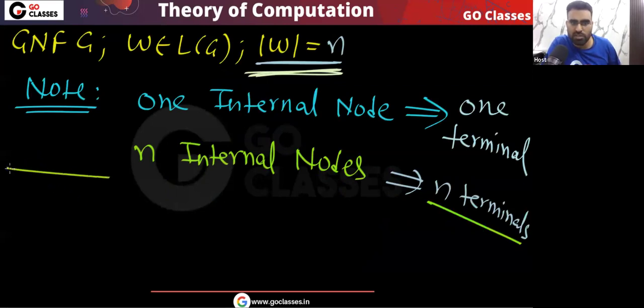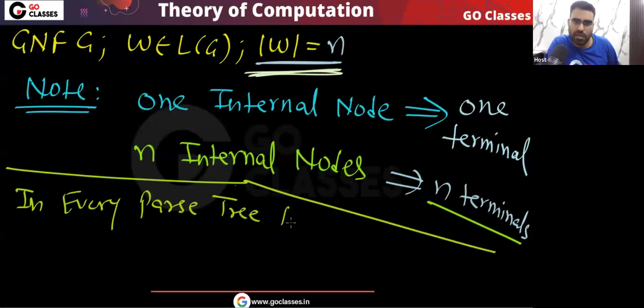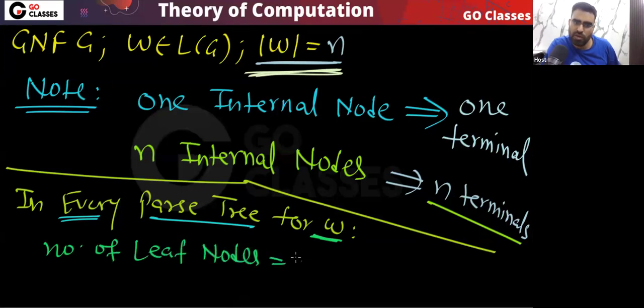So finally, what can you notice in the parse tree? In every parse tree for w, whatever parse tree you take for w, what will happen? The number of internal nodes is n, and the number of leaf nodes is n. Leaf nodes are basically w. So the number of leaf nodes, that is n, will be the length of w. Yes or no? Because leaf nodes are basically w.